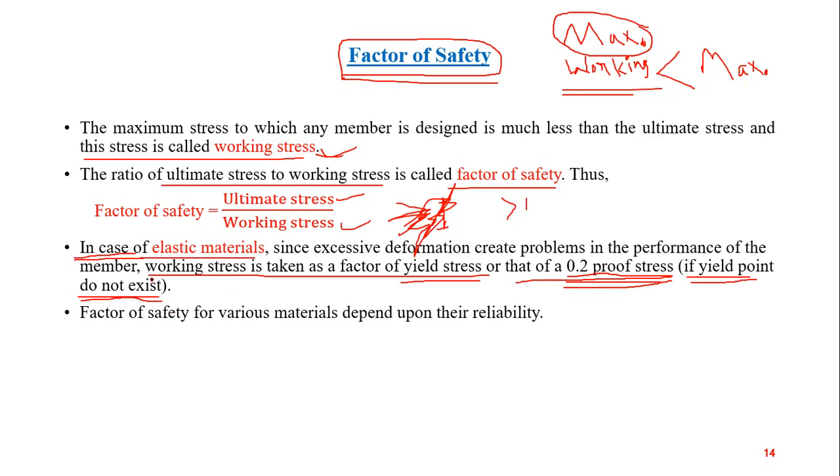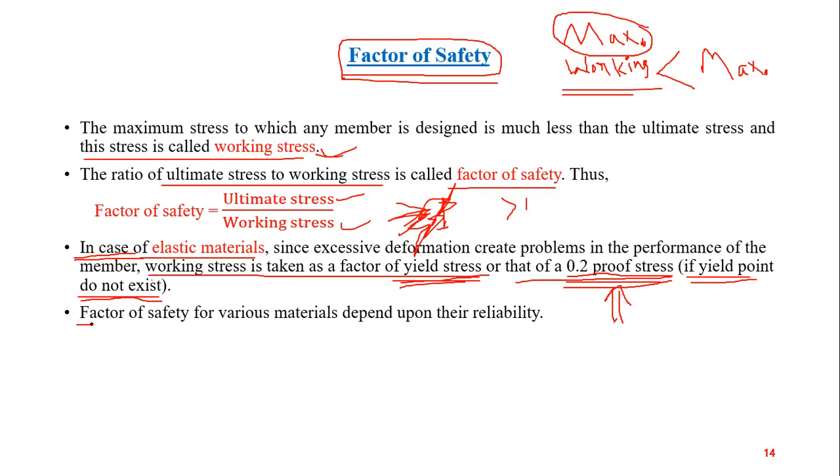So working stress for mild steel, or in general, for materials which have a yield point in their stress versus strain diagram, working stress is yield stress. And in materials in which there is no yield point, for those materials, 0.2% proof stress is the working stress.